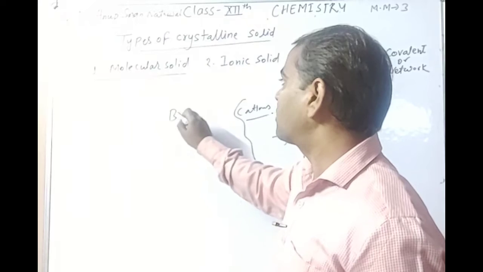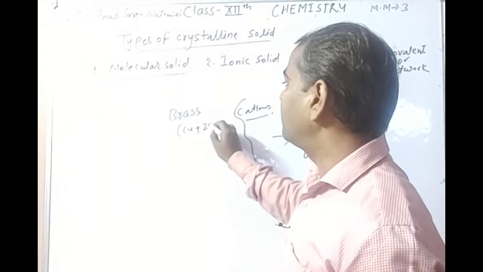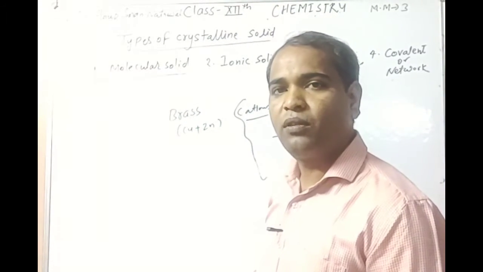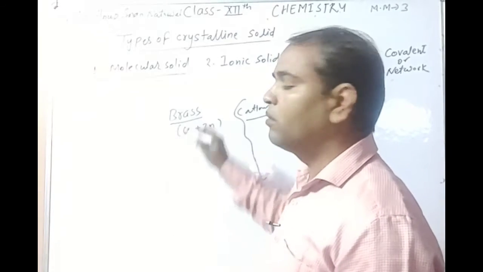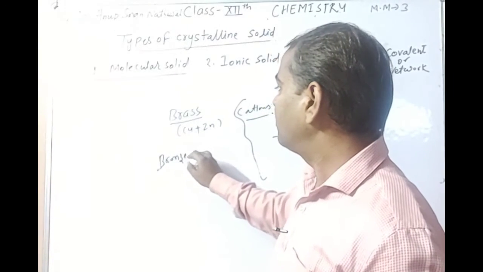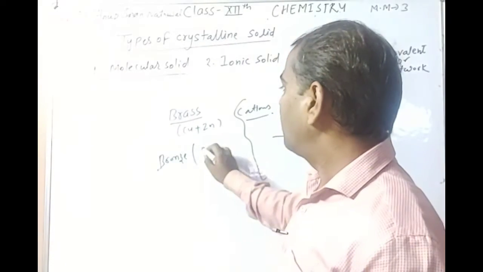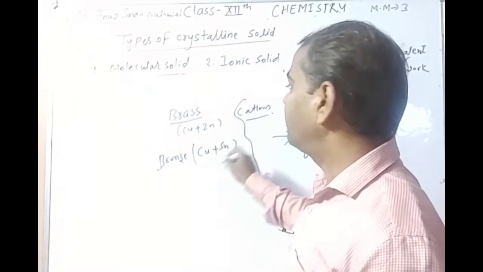Do you know about brass? It is a mixture of copper and zinc. It is called brass. And bronze is not a metal, it is an alloy of copper and tin.